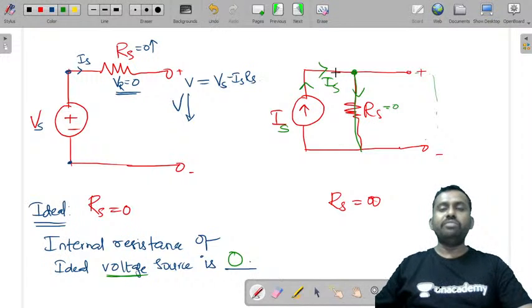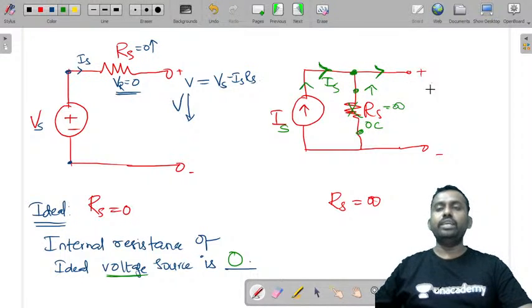That should not happen. We should get this current to the load. That is the reason the resistance must be infinite. If the resistance value is infinite, there is a huge amount of opposition and this will become an open circuit, and the total current will flow to the load.